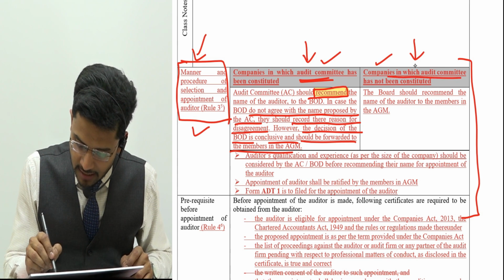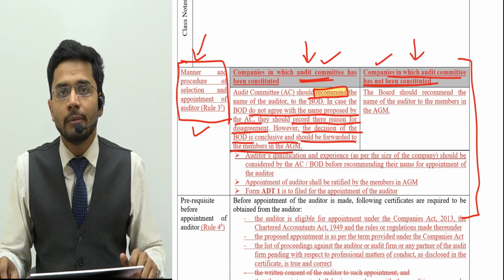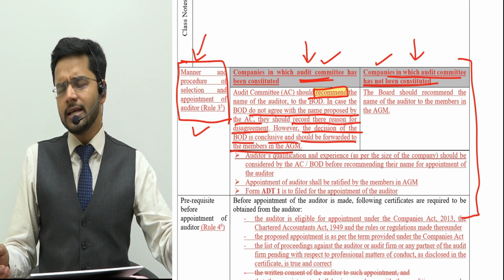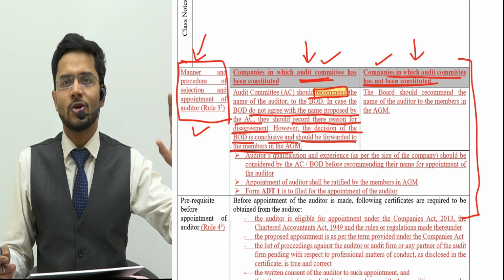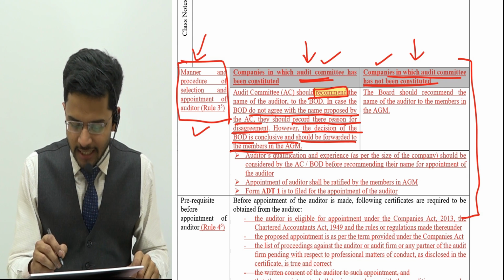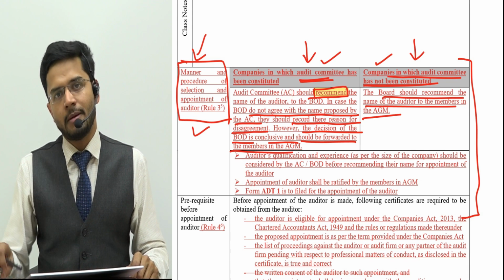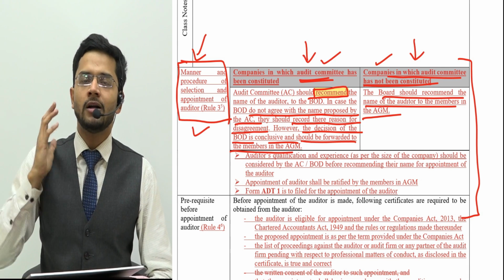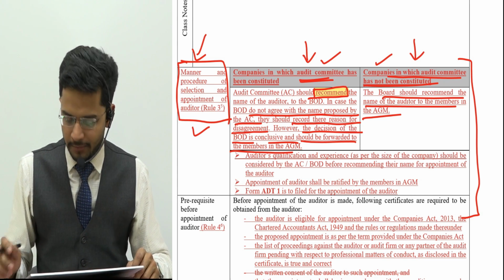Situation where companies in which an audit committee has not been constituted: if you are not having any audit committee in your company, no problem, guys. There's no situation of conflict, no situation of dilemma, because obviously the board should recommend the name of the auditor to the members in the AGM. The board has the power to recommend whom should be the auditor of that particular company.